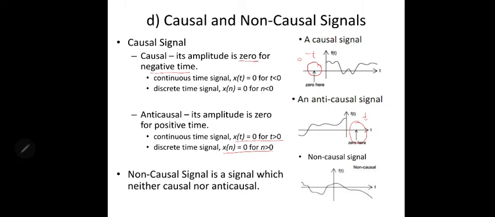A non-causal signal is a signal that is neither causal nor anti-causal. Which means the signal exists at negative t and also at positive t. Both sides have signals.